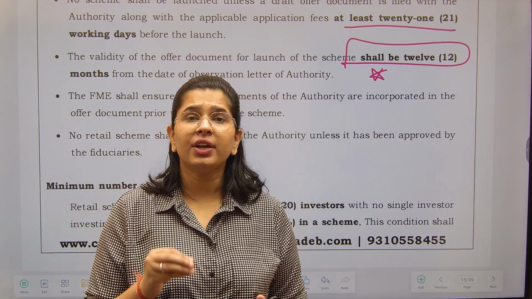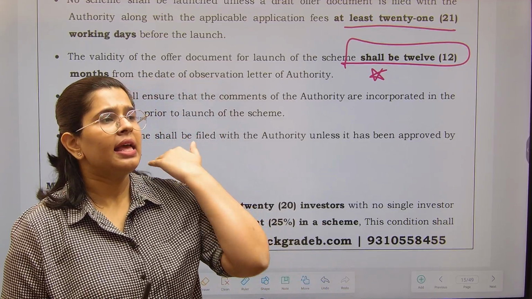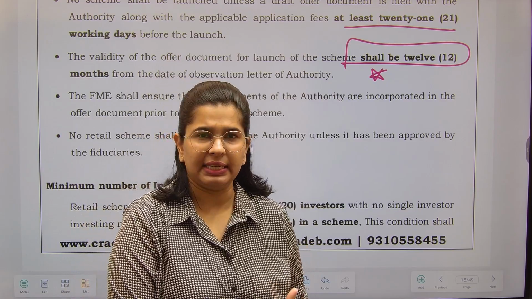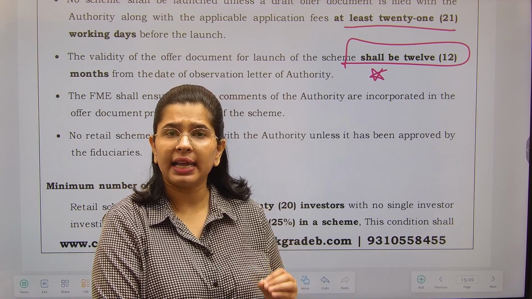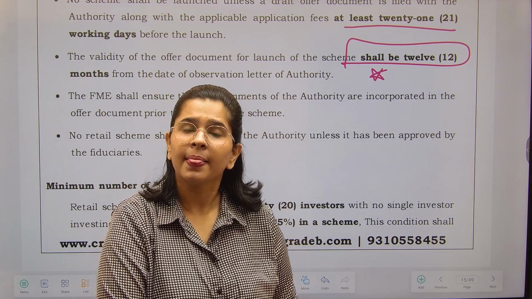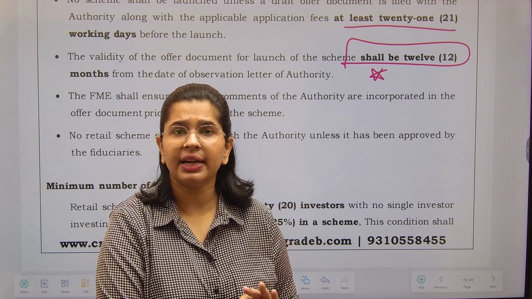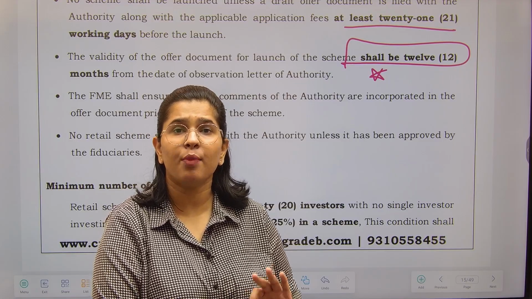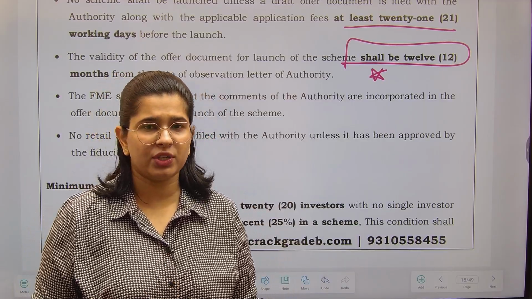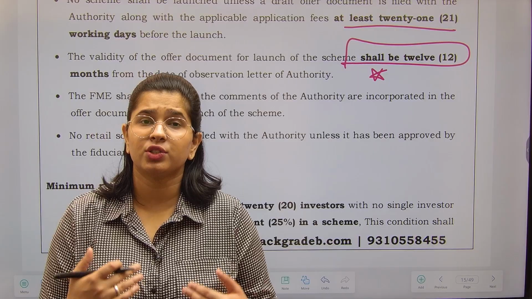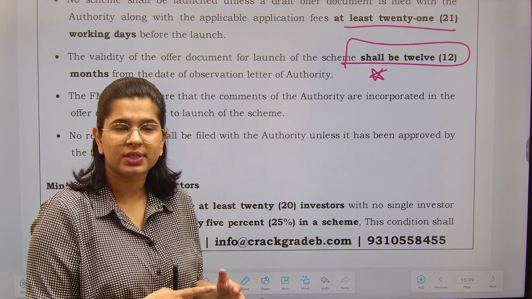But why have the fiduciaries been given a separate role over here? Because you can understand, suppose they play the role of trustee, right? So they always take decisions where investors' interests are protected. So a fiduciary is an official who looks at whether investors' interests are protected in every scheme or not. So this is the role of the fiduciary. Now you need not go into that much detail because fiduciary is a whole concept in its own right. So we will not be going into that much detail because we really have a lot to study.